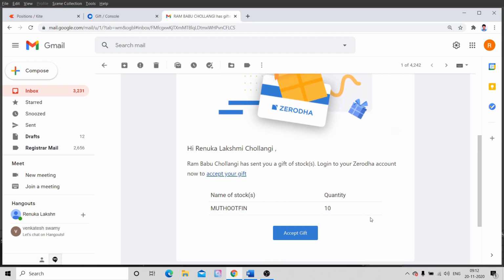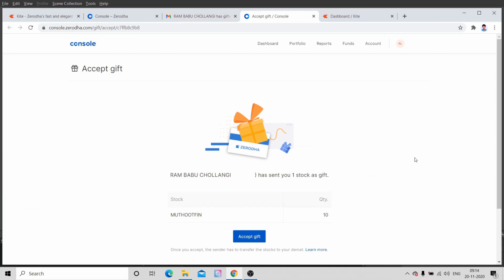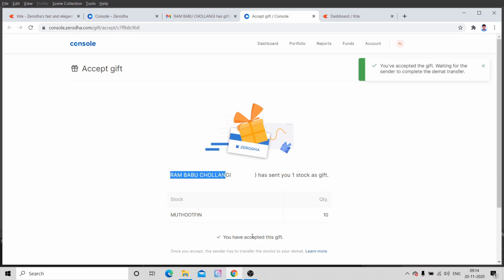When we click on accept the gift, if she has already opened a Demat account, it will automatically go to the console page. In other words, we can also open Zerodha Kite and go to the console page. You will see the gift details here. Here the recipient needs to click on accept the gift. Once the recipient accepts the gift, as the sender we need to approve that gift.